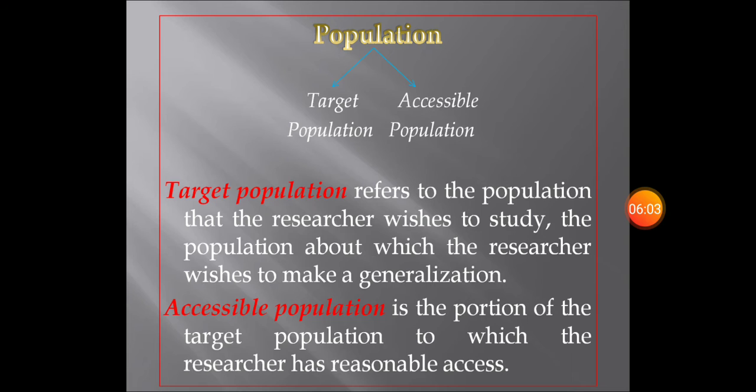So these are the two types of population. Now what will I do? Once the sample is there with me, I will ask each of you how you have utilized your lockdown period, lockdown situations, and then once the result is there in my hand, I will generalize this result to the whole medical students of Kerala, telling that, see, in this sample our medical students have done these all things. So probably this will be the one that has been done by all medical students throughout Kerala. Understood? So whichever result we are getting from that sample, we are generalizing to that of the target population. So this is the use of sampling.